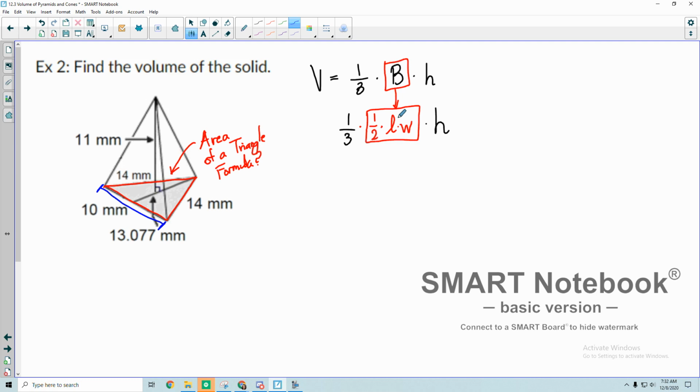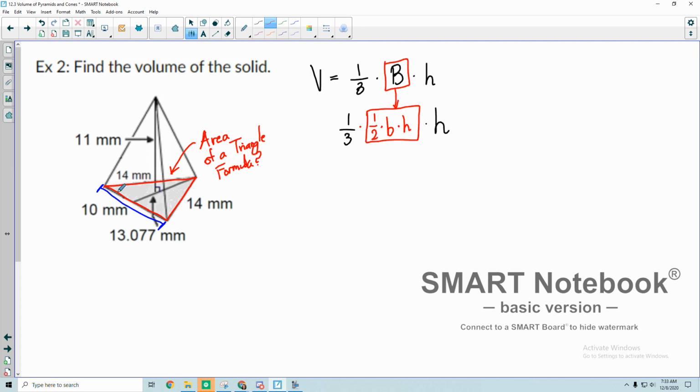And some other words you might hear for this instead might be base and height. Sometimes in the formula that they use in the notes, they use base times height. We can use that if it's a little easier to see it that way. Really, it's just two different letters, but it means the exact same thing. But I don't want you to get confused with this height here. This is a different height because we're just looking at the flat 2D triangle and looking at its height here.